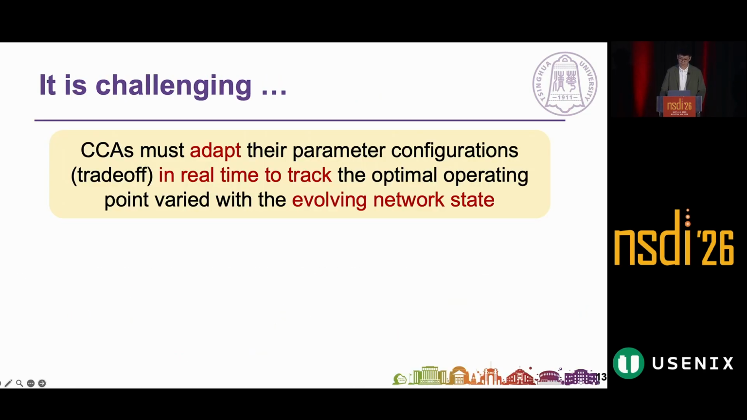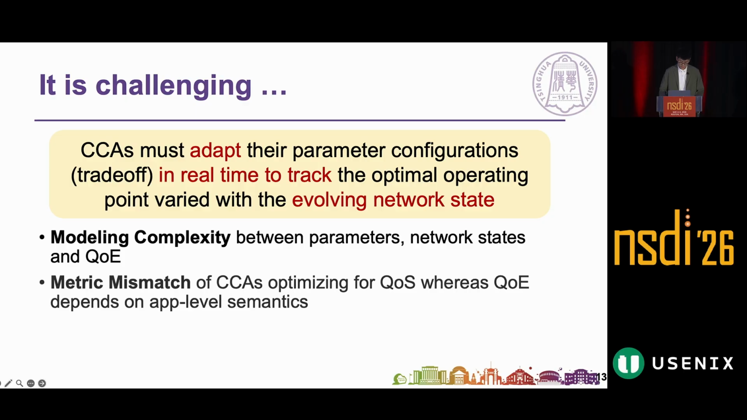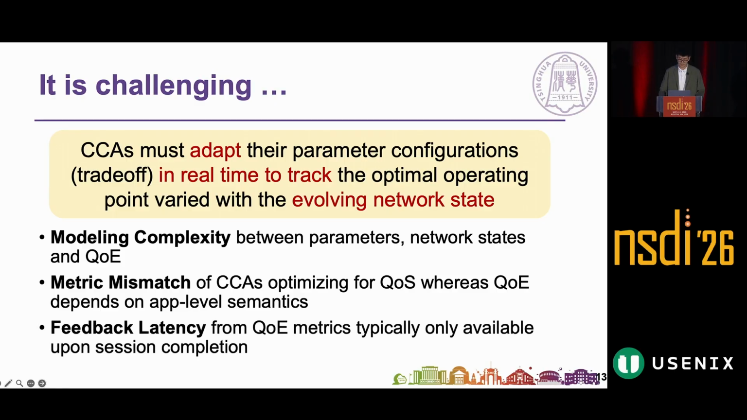Now, achieving this dynamic adaptation is really challenging. Here's modeling complexity in relationship between parameters, network state, and QoE. Exhaustive search is computationally prohibitive in production, and existing approaches lack quantitative interpretable models to predict how parameter adjustments affect QoE. We also face a metric mismatch. CCA is optimized for QoS, while QoE depends on application-level semantics. And there's also feedback latency. QoE metrics typically only become available upon session completion, making real-time control difficult.